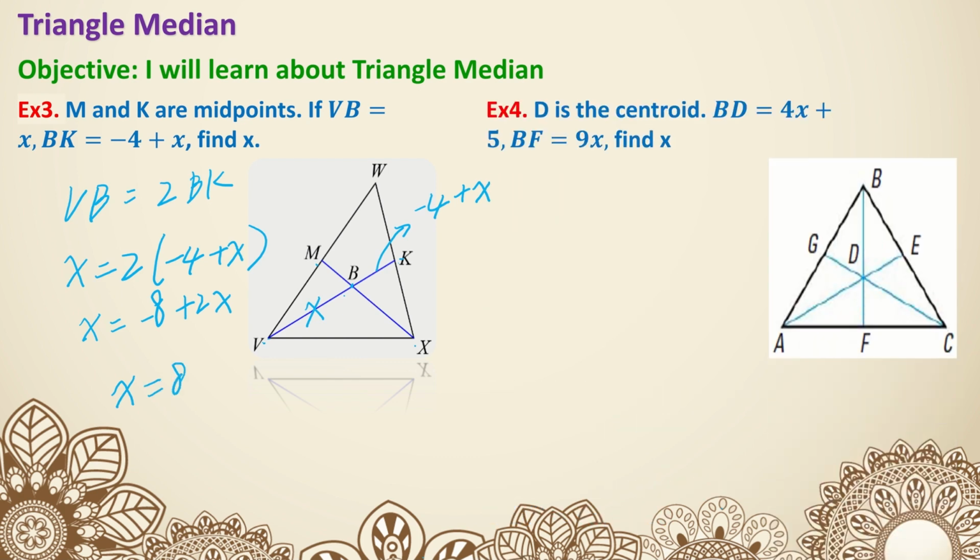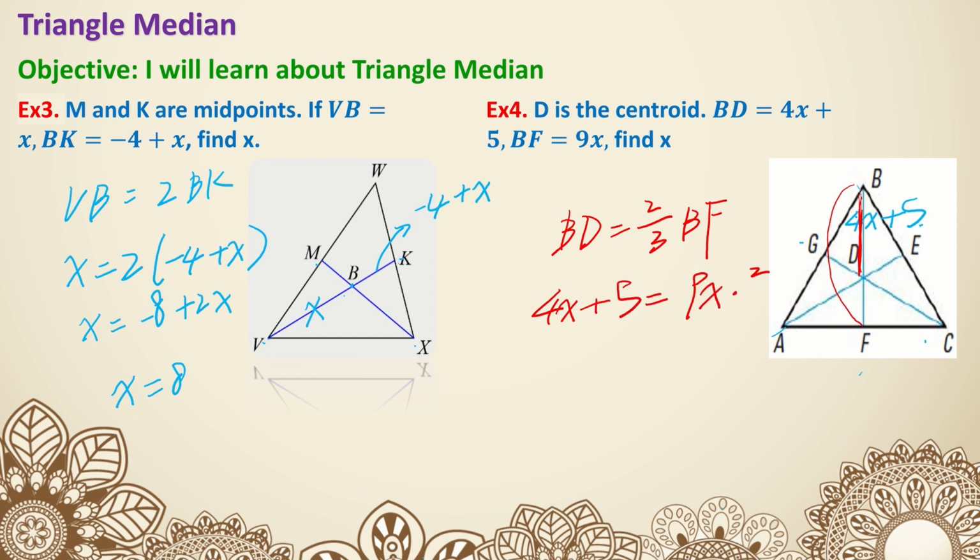Example 4. D is the centroid, which again means BF, AE, and CG are all going to be medians. BD is 4x plus 5. And then we are also given BF being 9x. So BD is this longer portion in the whole median, and BF is the whole median. So the relationship is BD is going to be 2/3 of BF. So 4x plus 5 is going to be 9x times 2/3, because BF is 9x. We have 4x plus 5 being 6x. Finish solving. x is 5/2.